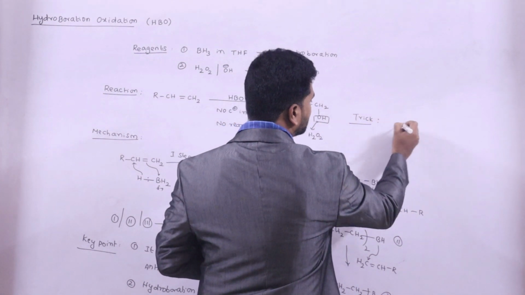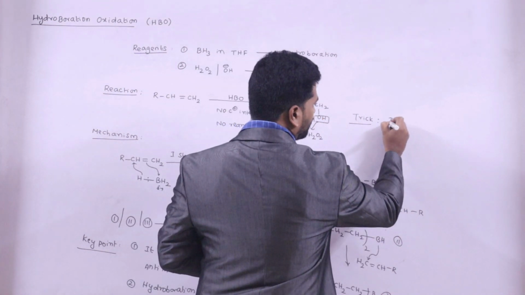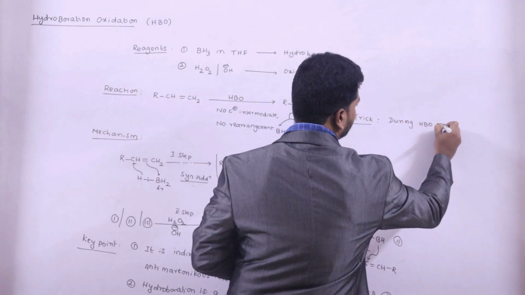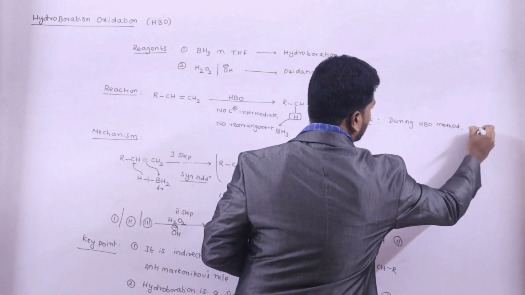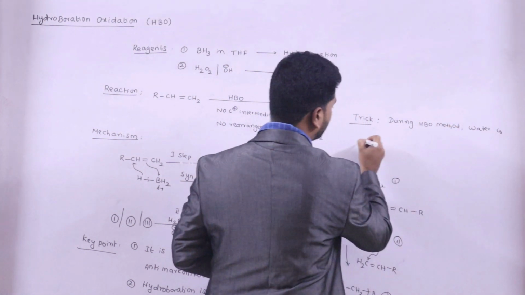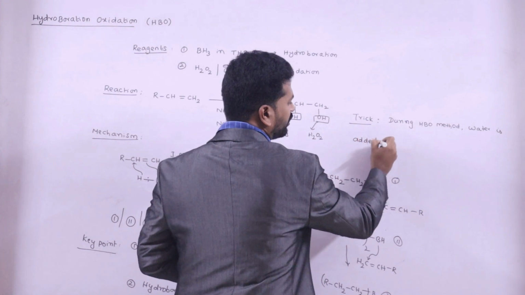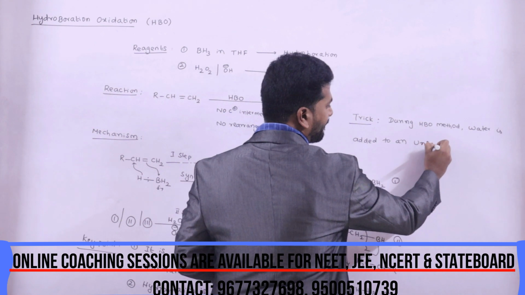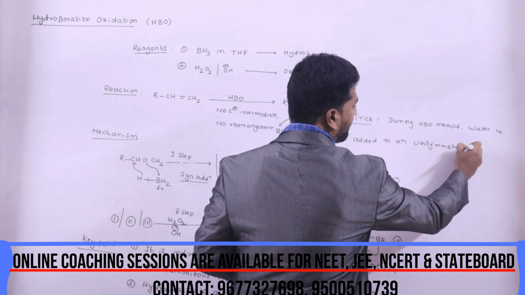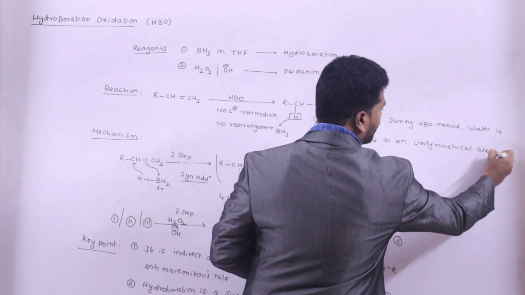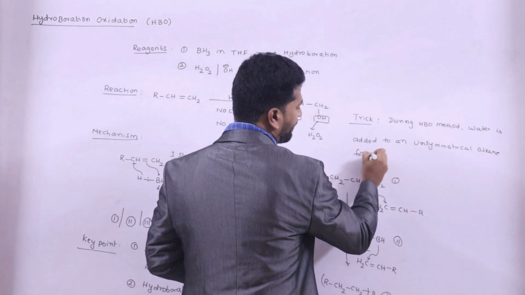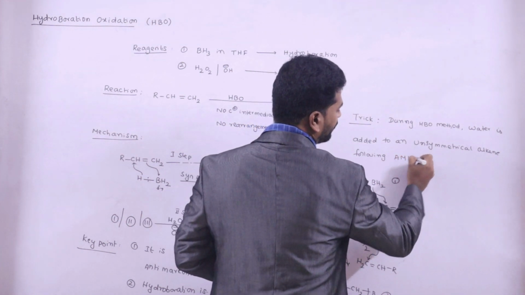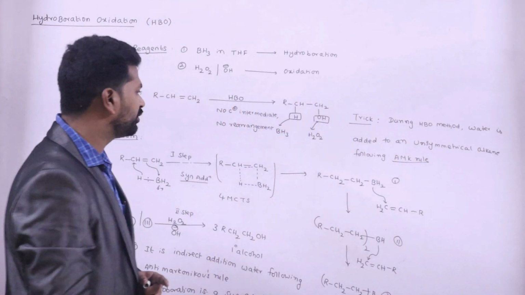During the hydroboration oxidation method, water is added to an unsymmetrical alkene following the anti-Markovnikov rule. This is the trick.